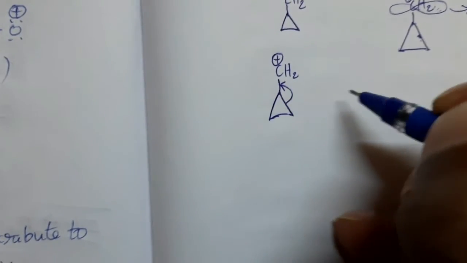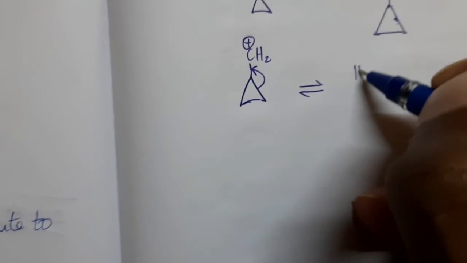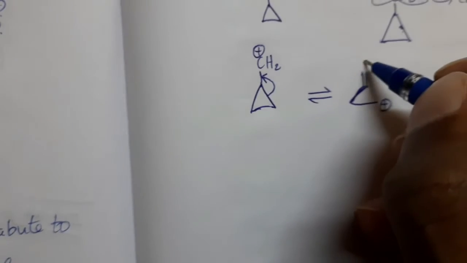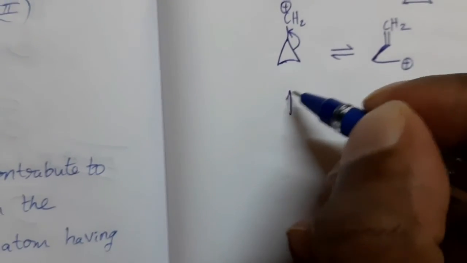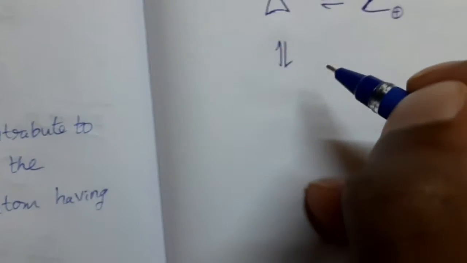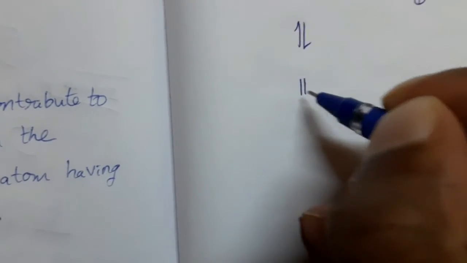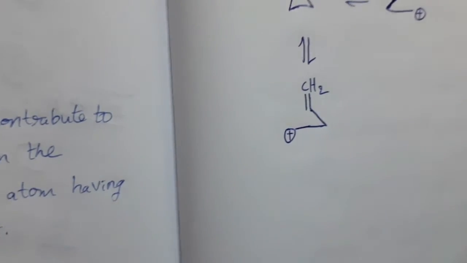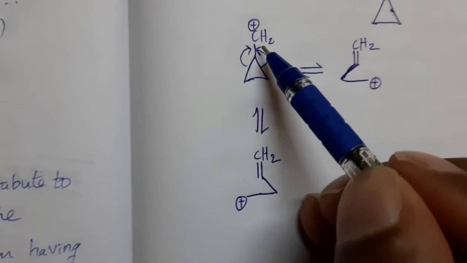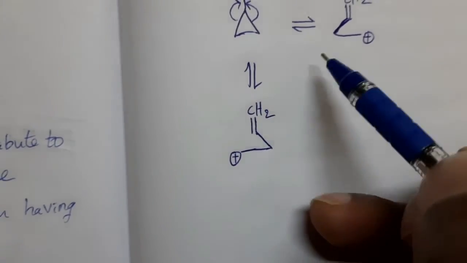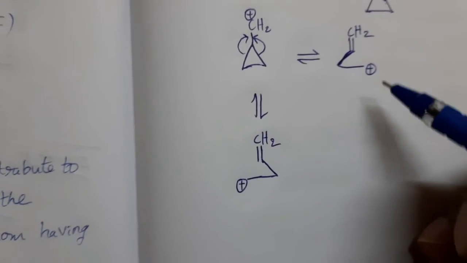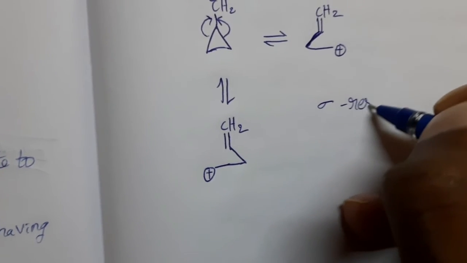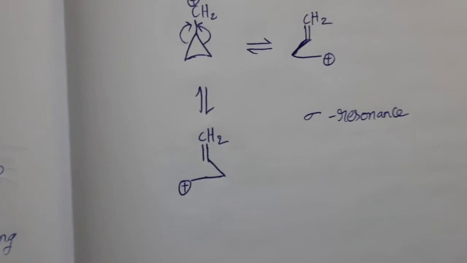These sigma electrons are shifted here, then we can get this one. Positive charge is shifted here, this one. Otherwise, this one. These sigma electrons are shifted here, we can get this one. Positive charge developed here, this is CH2. So, in this way, sigma electrons are involved in the resonance formation. So, this type of resonance is called sigma resonance, because sigma electrons participate in this.